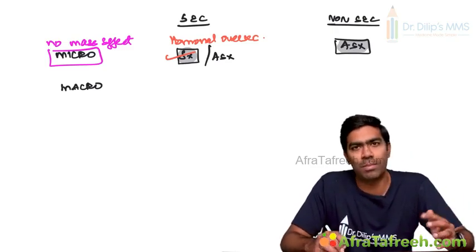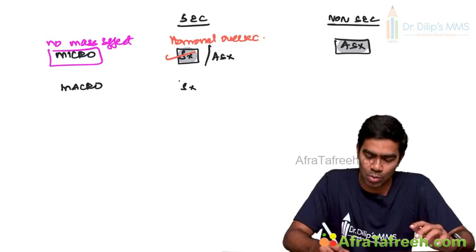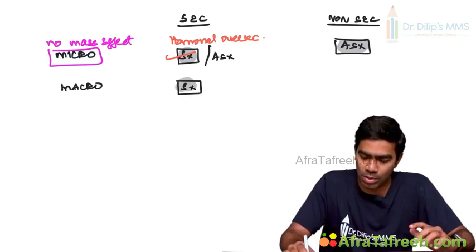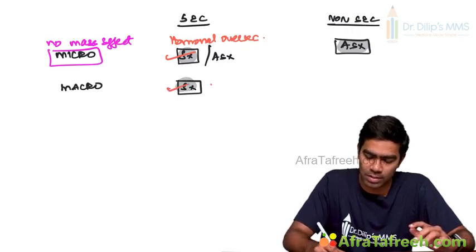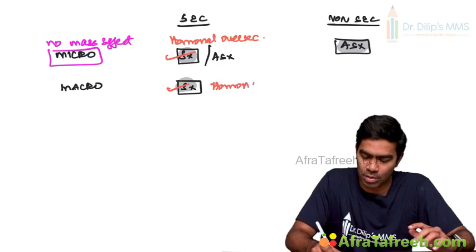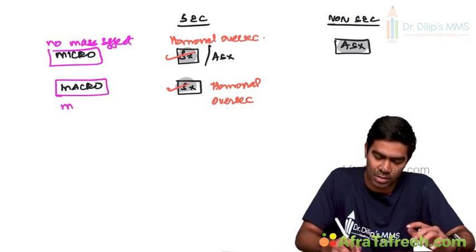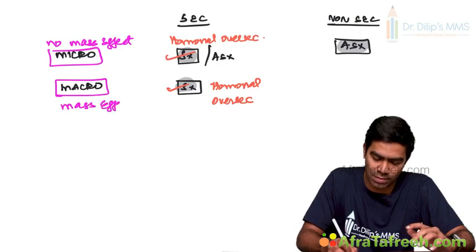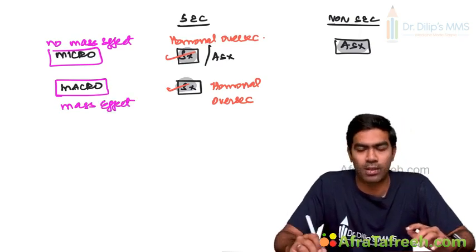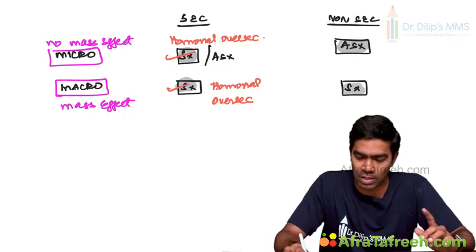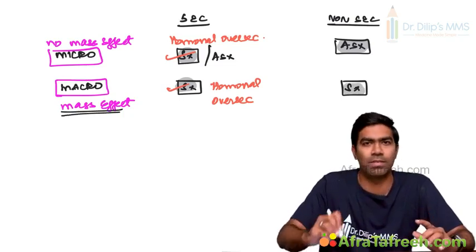Whereas secretory macroadenomas usually will be symptomatic. Why? Because they tend to produce symptoms due to hormonal oversecretion. At the same time, these macroadenomas tend to have mass effects also, so definitely they will be symptomatic. Similarly, a non-secretory macroadenoma generally tends to be symptomatic, not due to hormonal oversecretion, but by virtue of mass effect.